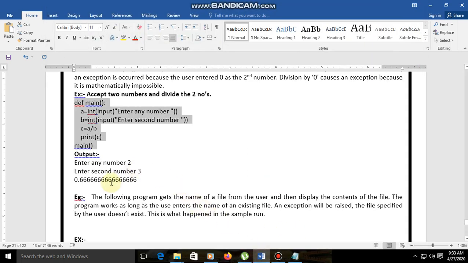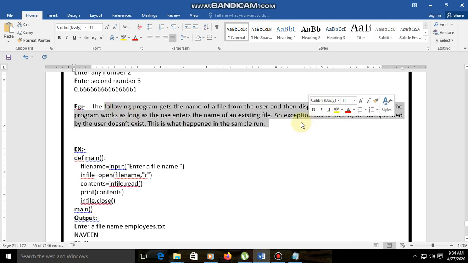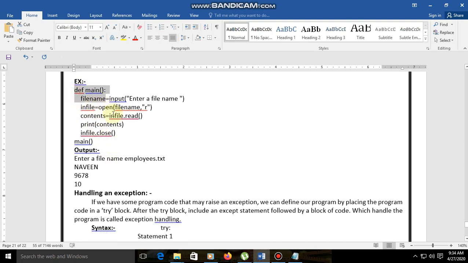Now here is an example. The following program gets the name of a file from the user and then displays the contents of the file. The program works as long as the user enters the name of an existing file. If the file specified by the user does not exist, an exception will be raised. This is what happened in the simple run. You already know this, so I hope you understand. Just read it once. Next, one example is given.